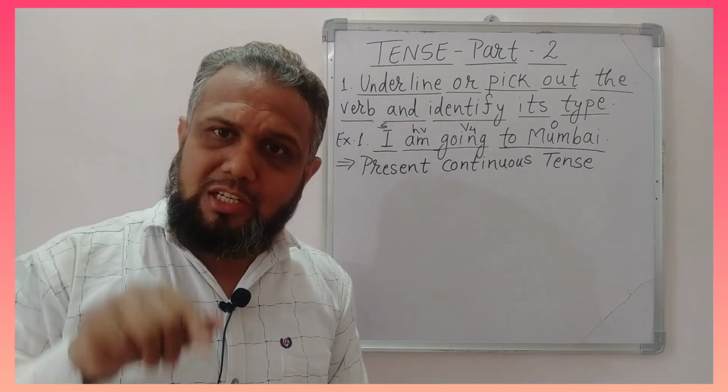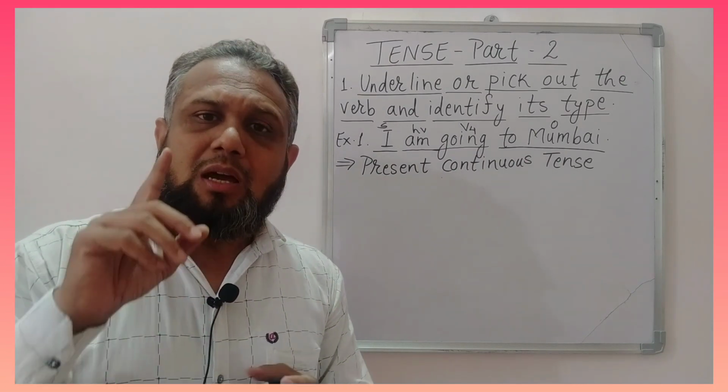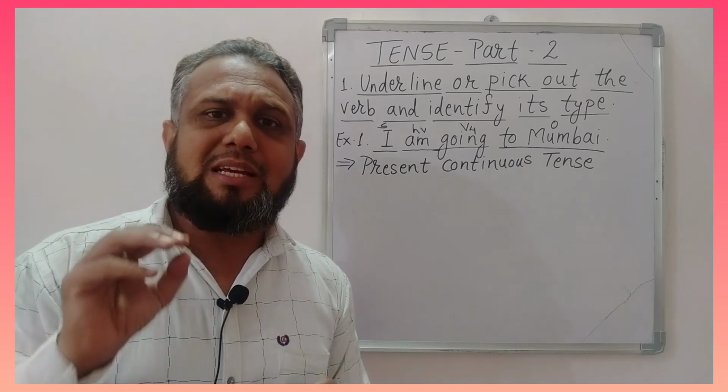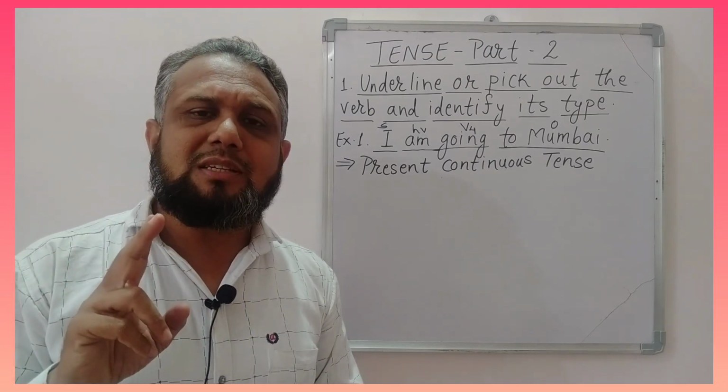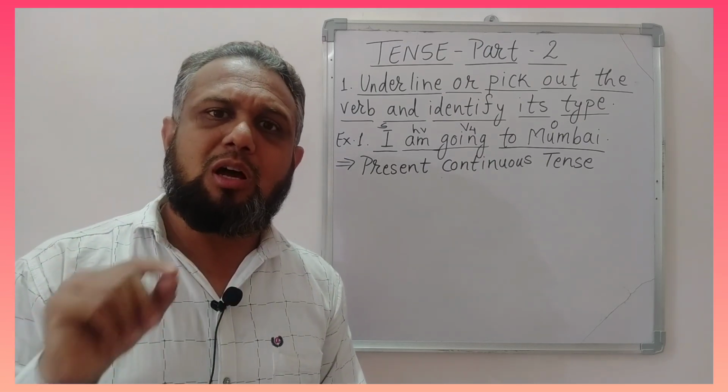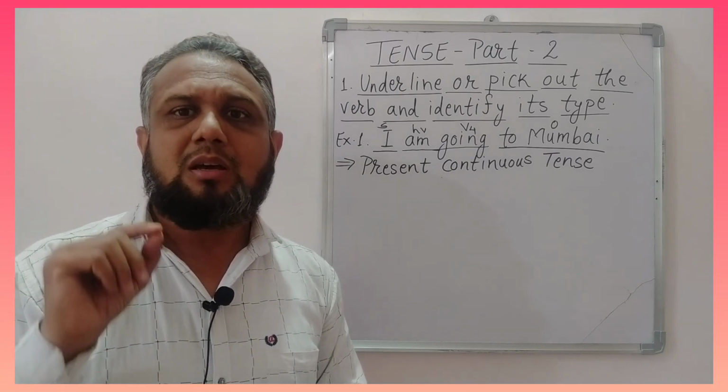As I have already told you, every tense has its unique formula. No two types of tenses can have the same formula or same construction.